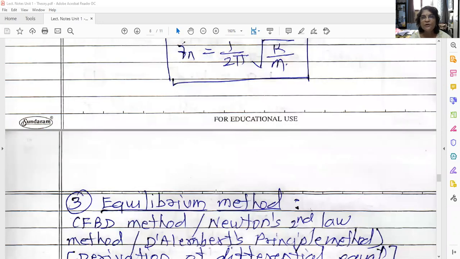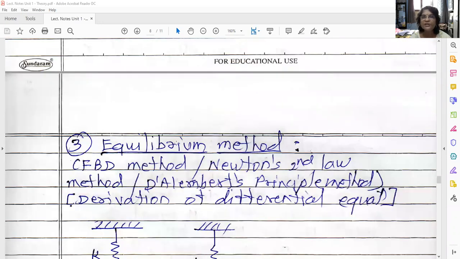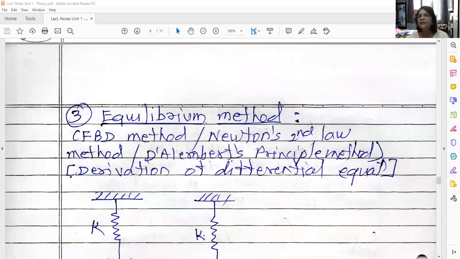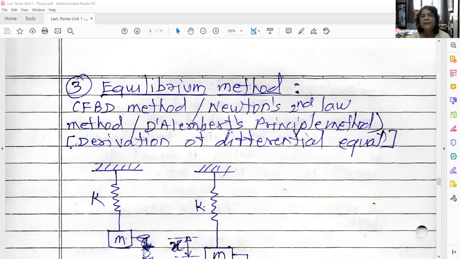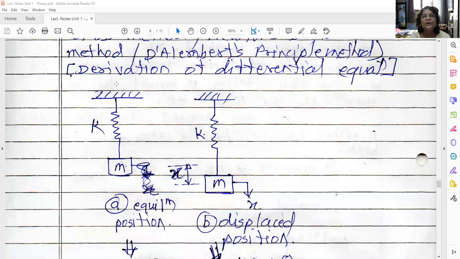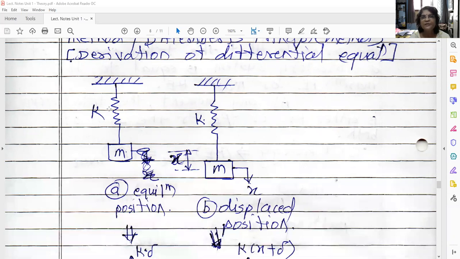Now the third method, which is very important, and major problems are solved by this equilibrium method. There are 2-3 names of this method: FBD method, that is free body diagram method, or Newton's second law method, or D'Alembert's principle method, or it is also known as derivation of the differential equation. So see, this is our basic system. There is a spring having stiffness k and there is a mass having mass m. This system is shown in equilibrium position in diagram A.